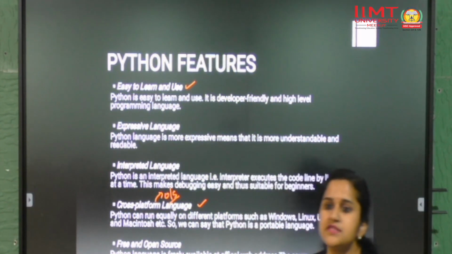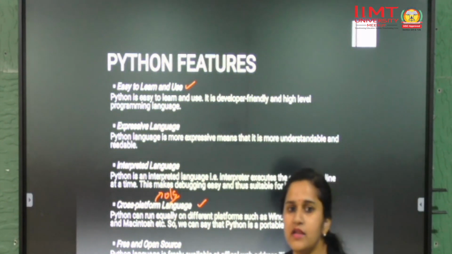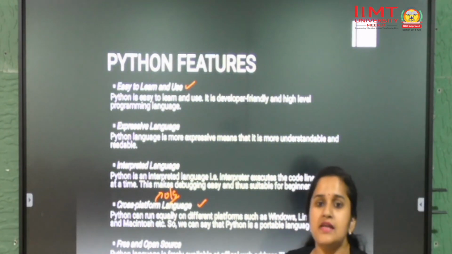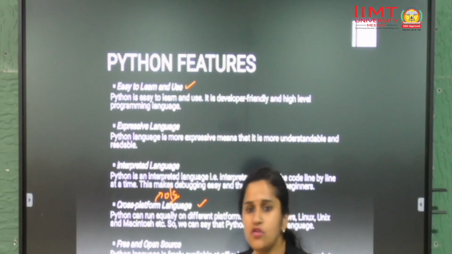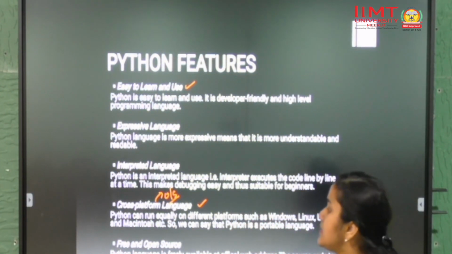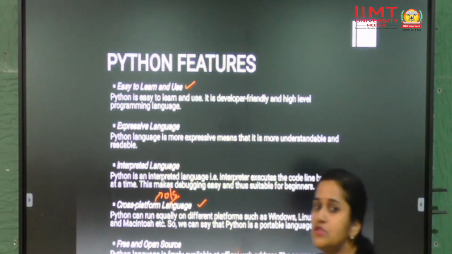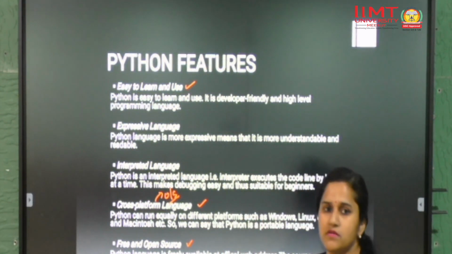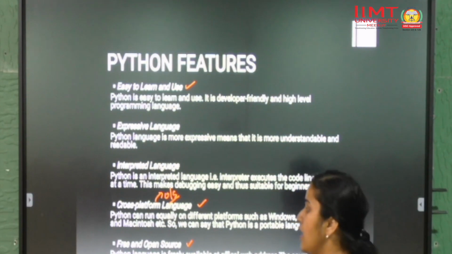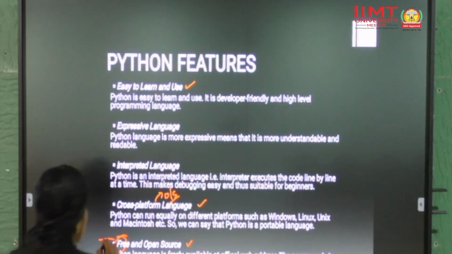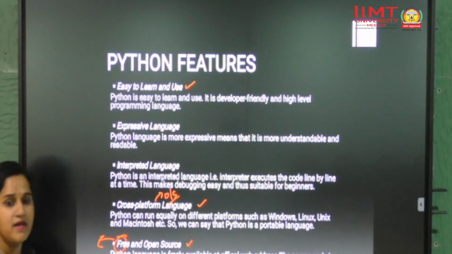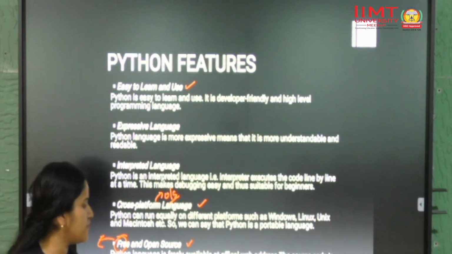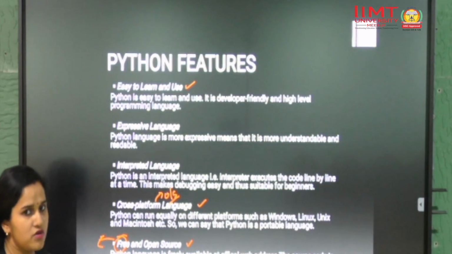If a code is written in Python, ideally on Windows, it can be run on Unix and Mac as well as on Raspberry Pi or any other operating system. It is free and open source. That's why Python programming, this is the main feature why it is this much popular. Free means you don't have to pay anything to use the Python programming language. You can directly download it from the official website of Python and install it on your system.